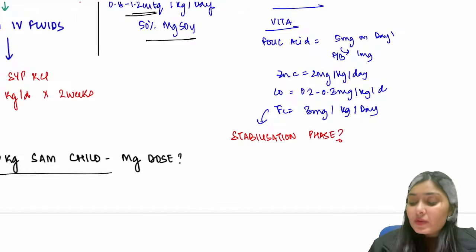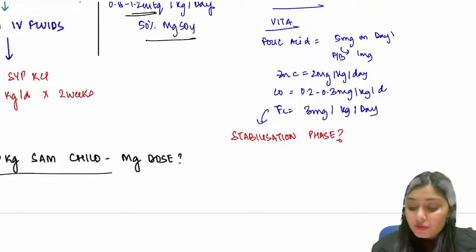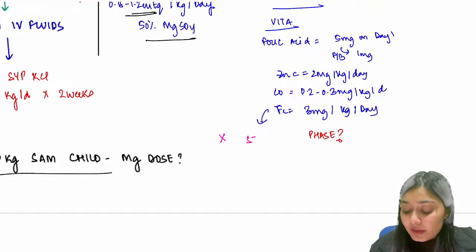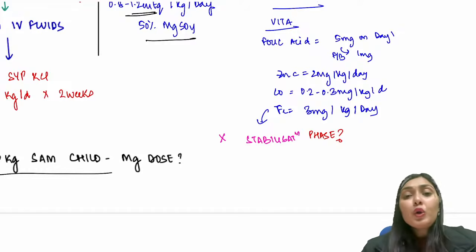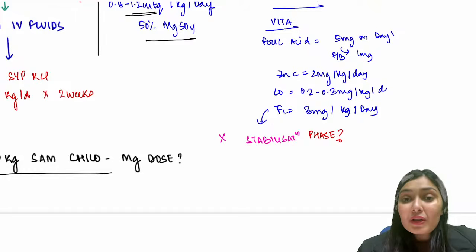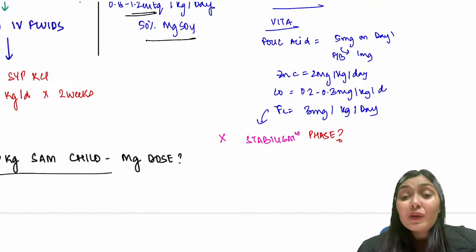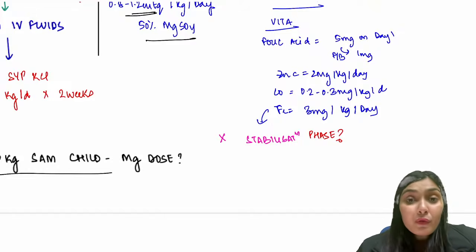Why don't we give this in the stabilization phase? Why in the rehabilitation phase? The examiner asked why you're not giving it in the stabilization phase, why in the rehab phase you are giving? Because if I start this iron early on, it will lead to free radical generation, and it will also be food for the bacteria.